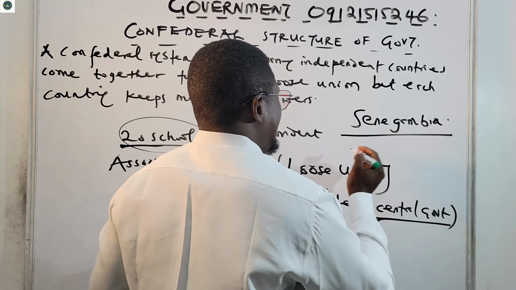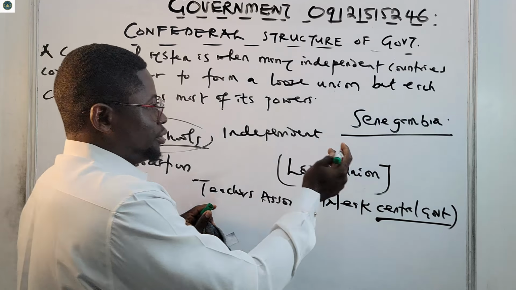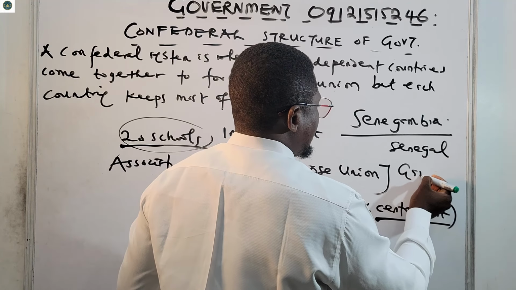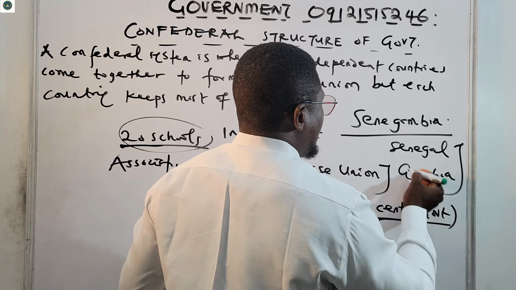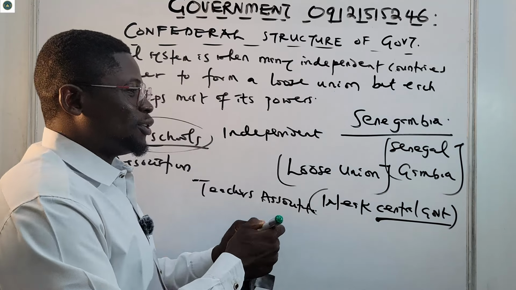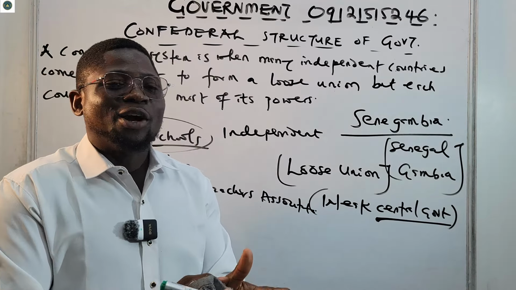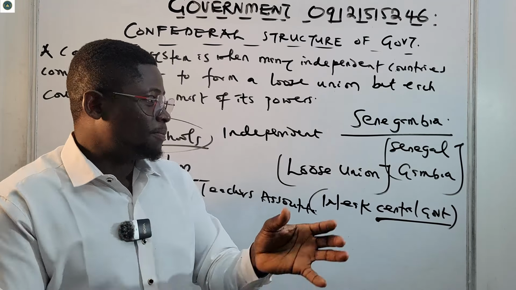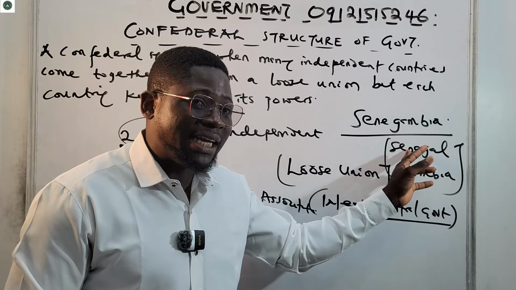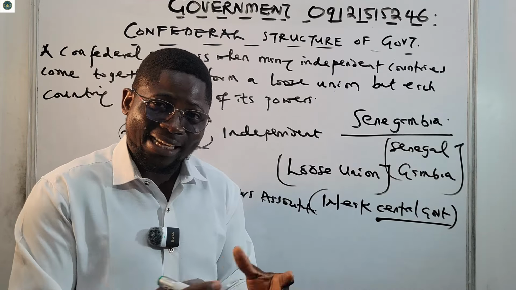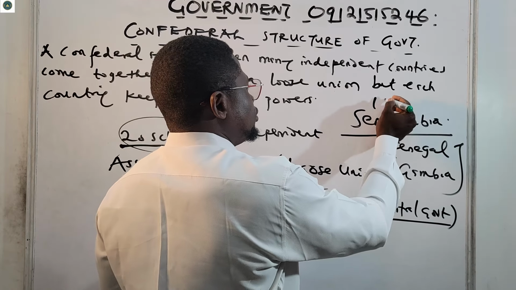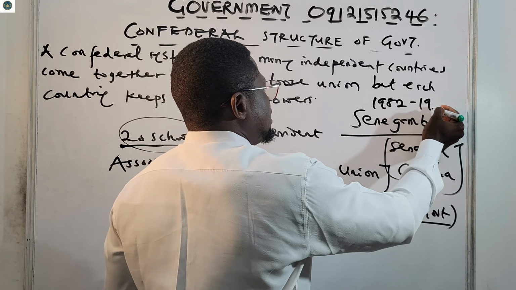Okay, Senegambia. Senegambia is what? It's a union of Senegal, a country, and Gambia. Now Senegal and Gambia are two countries that are close to each other, almost inside each other, but they are independent too. You have Senegal inside Gambia, Gambia inside Senegal. So they formed a union from the year 1982 to 1989.